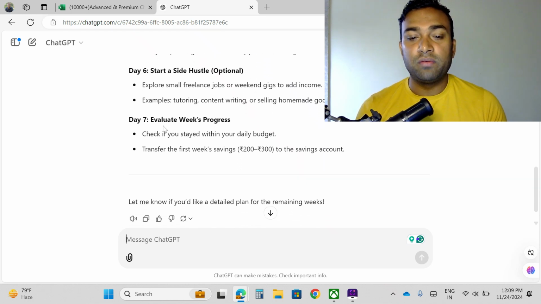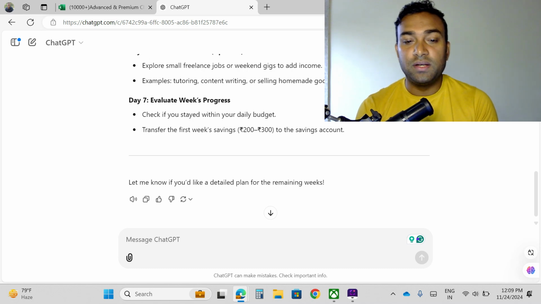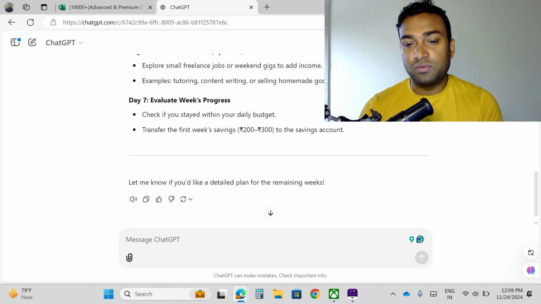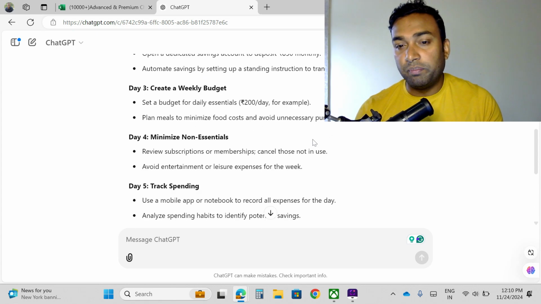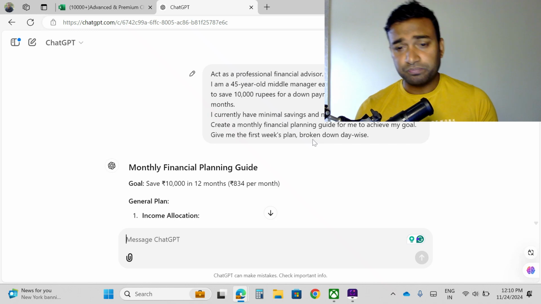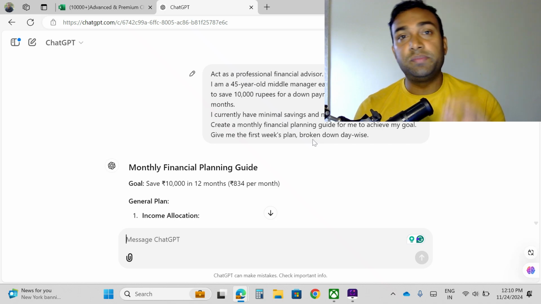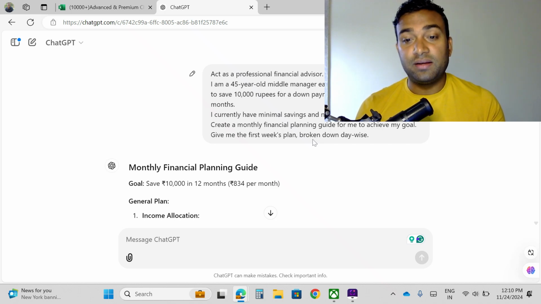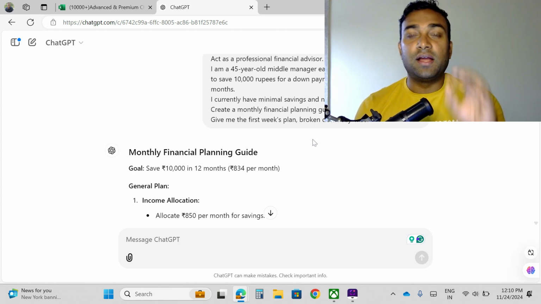Then day 7, evaluate the week's progress, check if you stayed within the daily budget or not. Transfer the first week's savings, 200 to 300 rupees, to the savings account. So I think you have got the pretty good idea. Based on my goal, based on my problem, ChatGPT has crafted a detailed plan for me, because ChatGPT acts like an expert and professional financial advisor. He guided me like this.